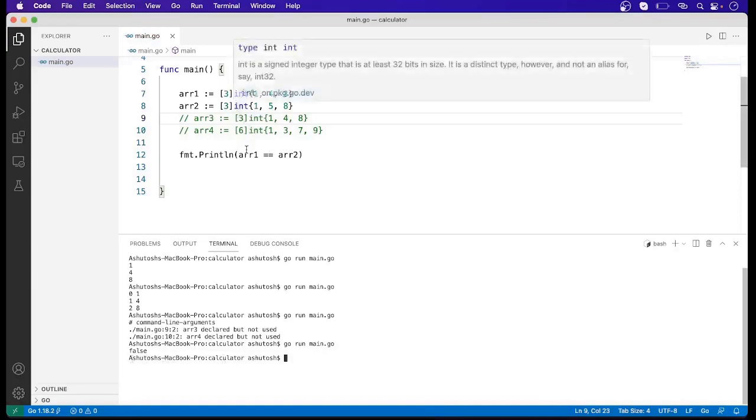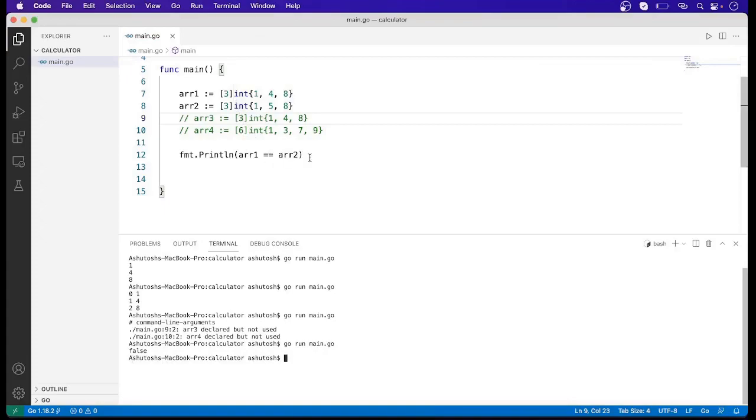Array 1 and array 2 are not the same because here the second element is not matching in both the arrays. Now let me compare it with array 3. Again run this code and we can see that both the arrays are the same, that's why the result is true.